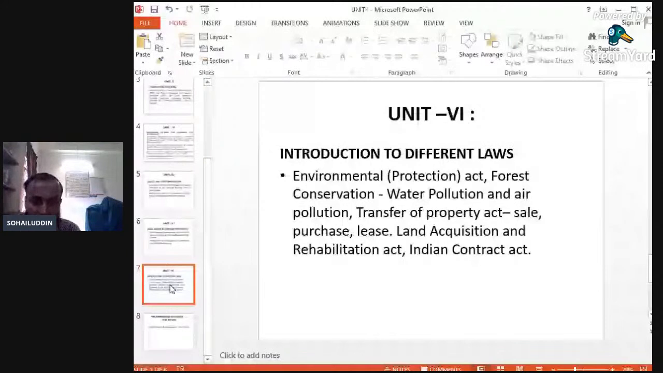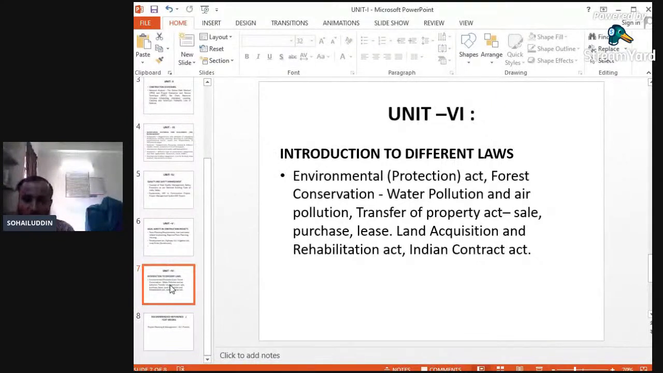So again, unit number 6 deals with the various laws related with the environment, with land acquisitions, and with the sale and purchase of various things. If we are purchasing a land for construction work, or selling a land to the government bodies, what are the various clauses, or which acts are covered in the government records?